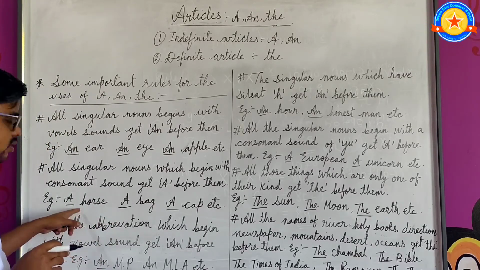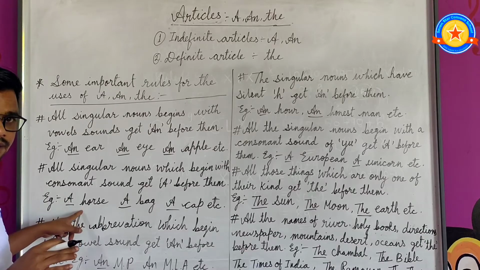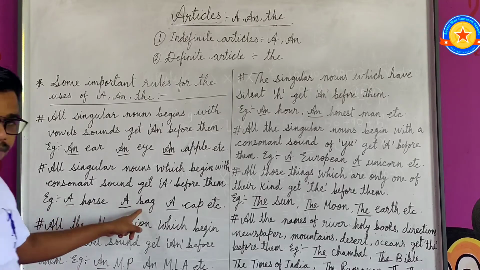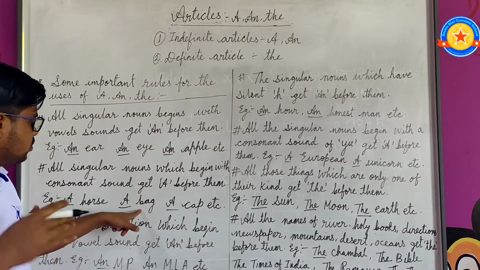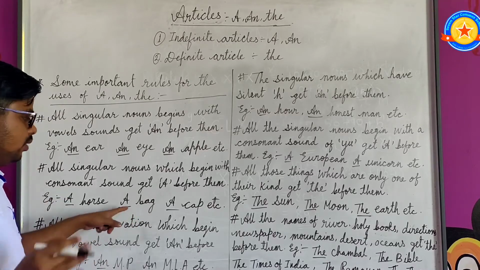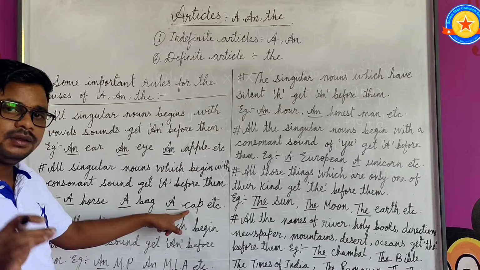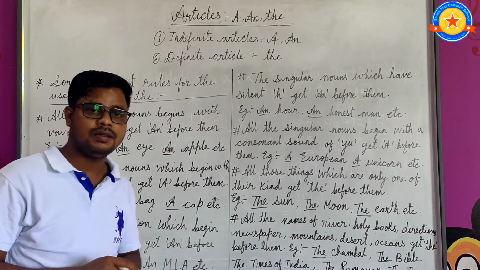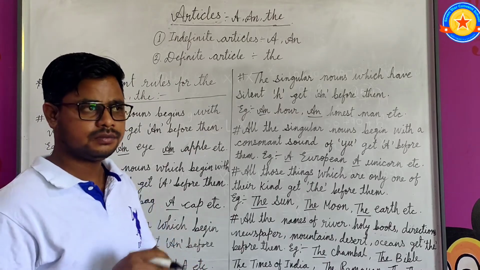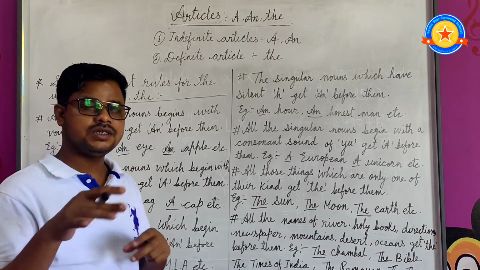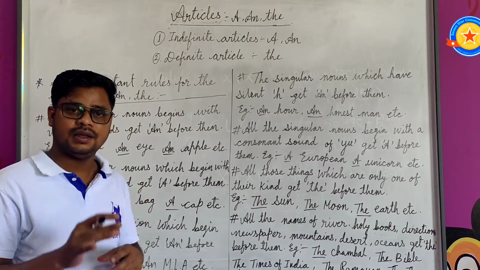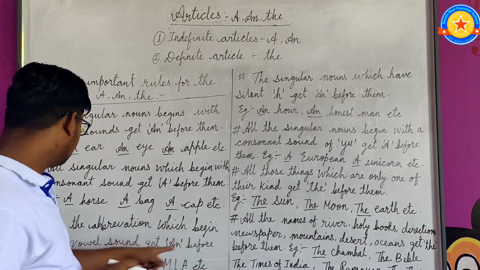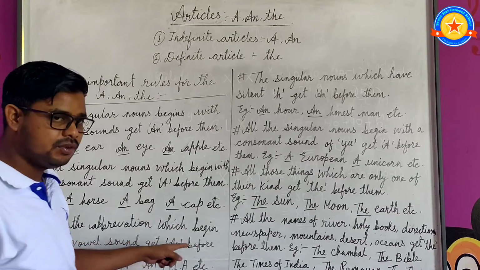H-O-R-S-E, horse. The first letter of horse is H and it is a consonant, so I have written a here. B-A-G, bag. The first letter of bag is B, also a consonant, so a will come here. C-A-P, cap. C is a consonant, so a will come here. In this way, nouns which begin with a consonant sound get a before them.